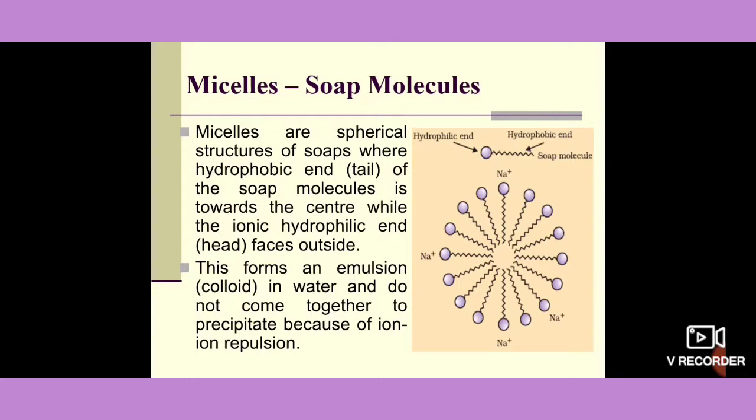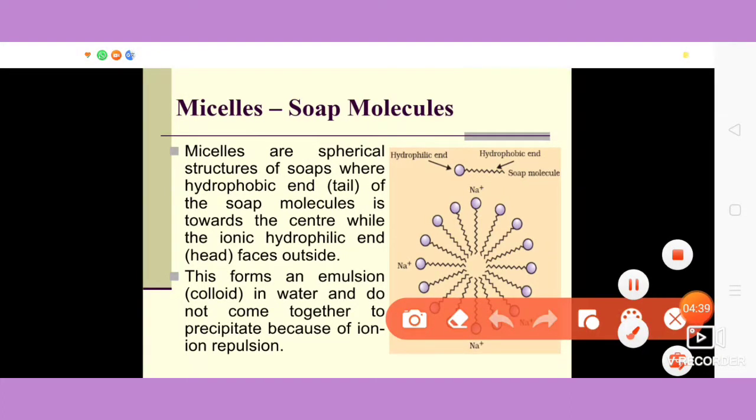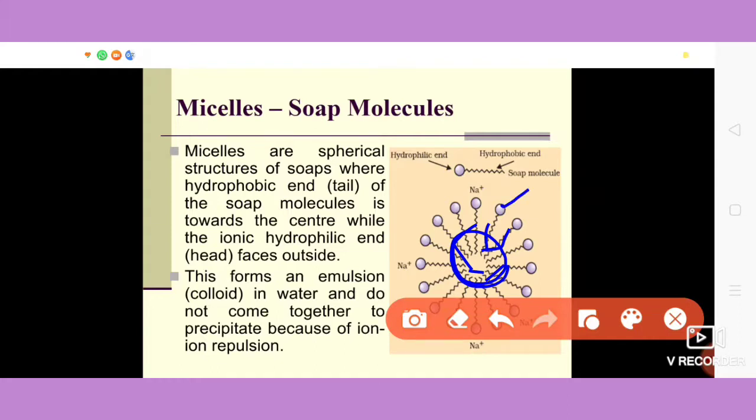Thus, what are micelles? Micelles are the spherical structure of the soaps where the hydrophobic end or the tail of the soap molecule is towards the center, while the ionic hydrophilic ends are facing outside. This is the sphere, they are facing the outside. These micelles help in cleaning the dirt, oil or grease from the cloth.